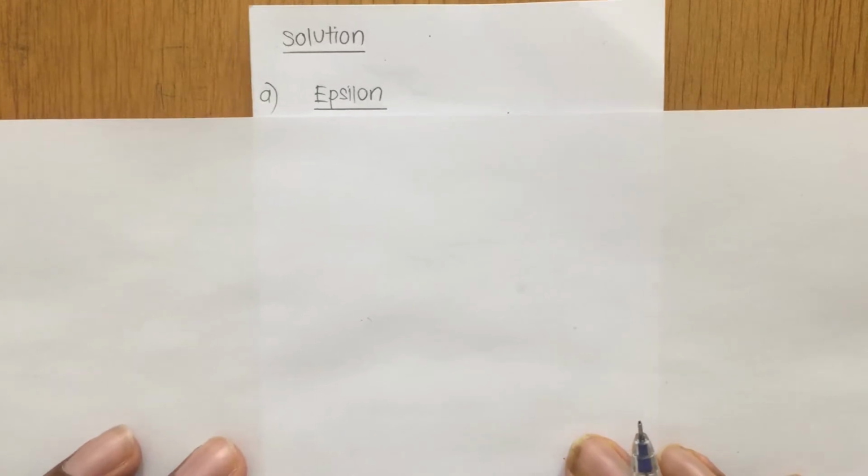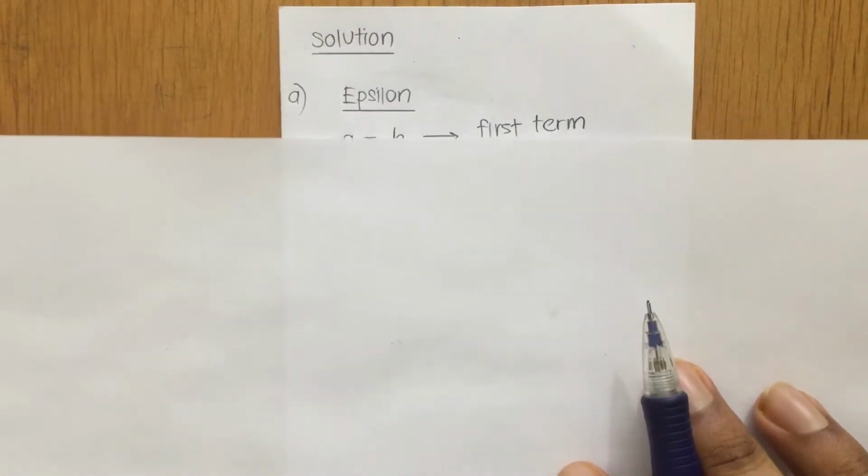Alright, let us start to discuss the question part A now. The question part A asks us to find the value of H and K, guys. Remember one thing, guys. Whenever they ask you to find two variables, you need to come up with two equations. In this case, how are we going to find out the two equations? Don't worry, I'm going to guide you one by one, guys. So we're going to use the given information from the Epsilon, and from there we're going to come up with two equations. So let us start to show the working.